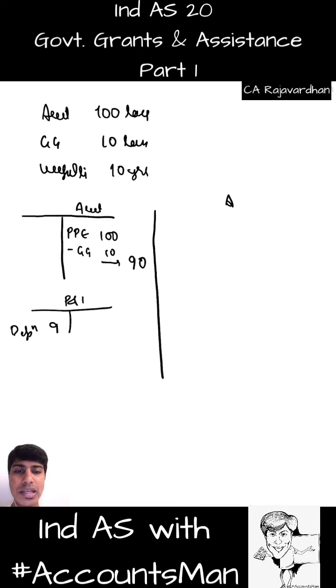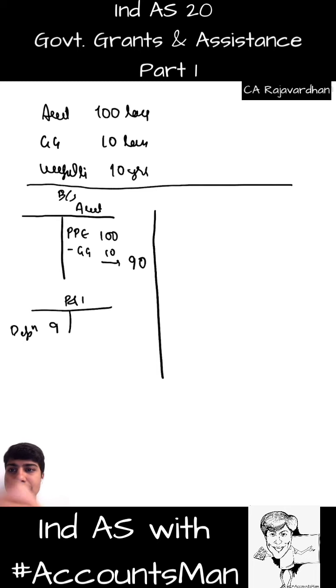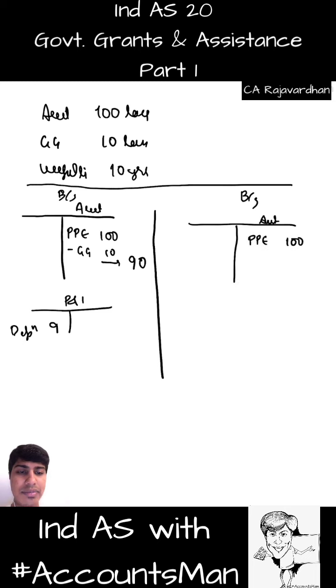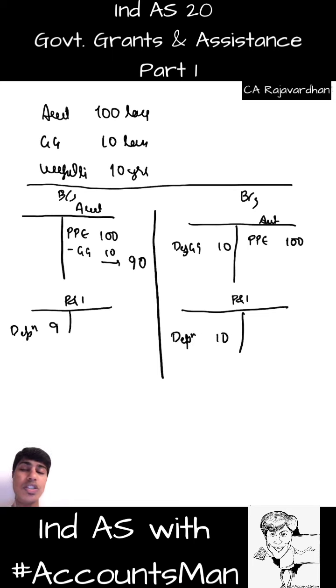Second approach: if I go to my balance sheet, on the asset side, I'll write my PPE as 100 and I'll write deferred government grant on the liability side as 10. So in my P&L there will be depreciation of 10 this time because it's on 100. Then this 10 is recognized as deferred income in the pattern of depreciation. Depreciation is 10 every year, so this will become 1. What is this? Government grant recognized as income during the year.